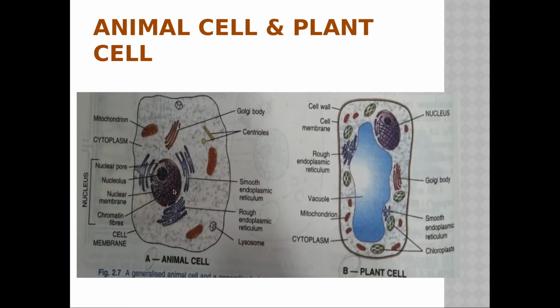Now if you look carefully, this is our animal cell. In that animal cell, this is the nucleus, and in that nucleus, nucleolus is there. That means it is inside the nucleus. That means the animal cell is there, in that the nucleus is there, and in that nucleus, the nucleolus is there, isn't it?